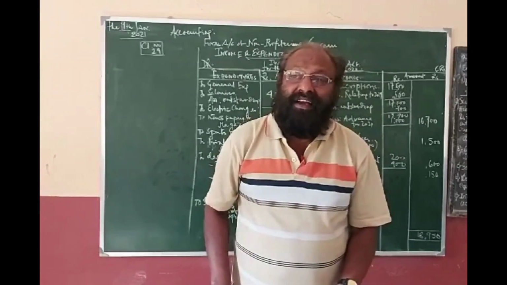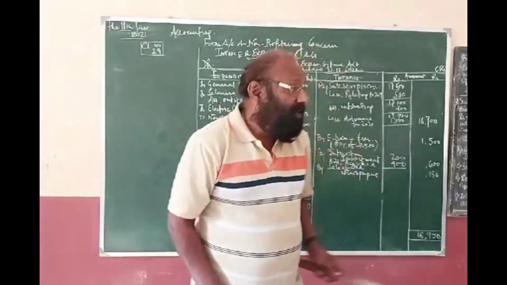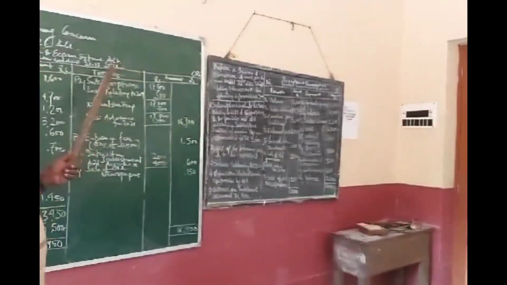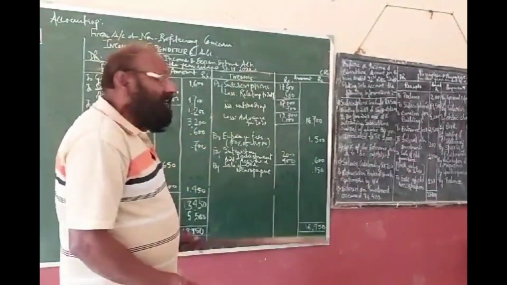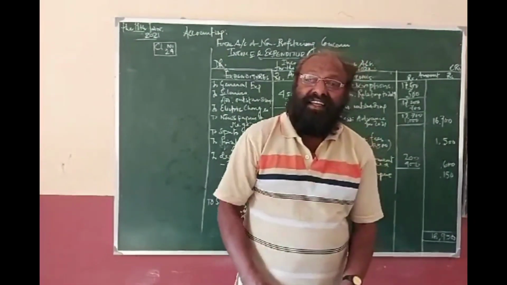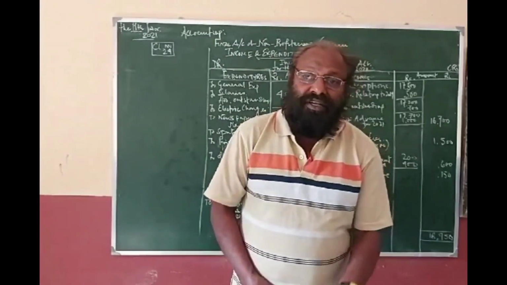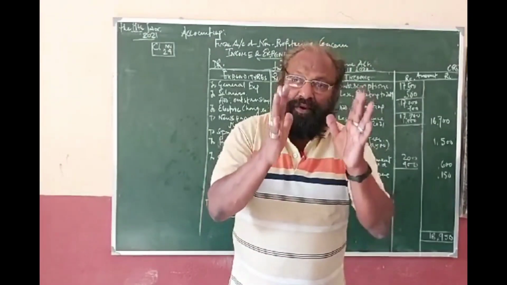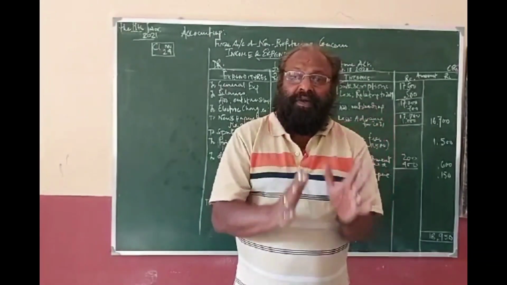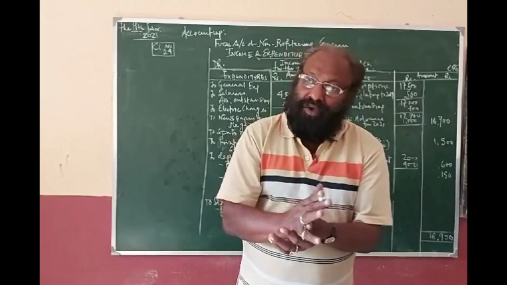That is the final account of the non-trading concern, and the name of that account is the income and expenditure account. So the income and expenditure account of a non-trading concern is exactly the profit and loss account of a trading concern. It is prepared with the same pro forma, the same logic, the same reasoning.